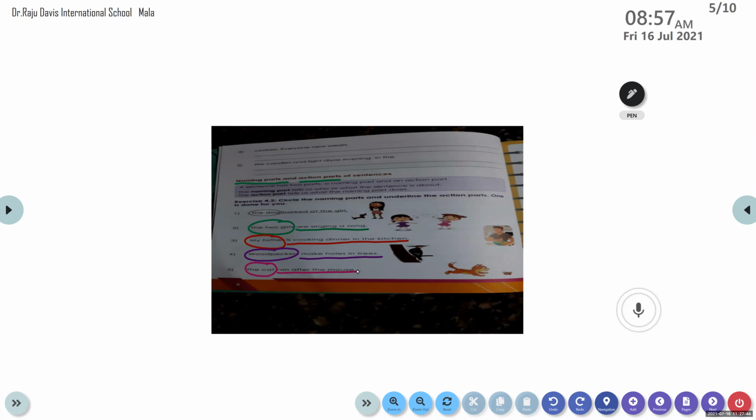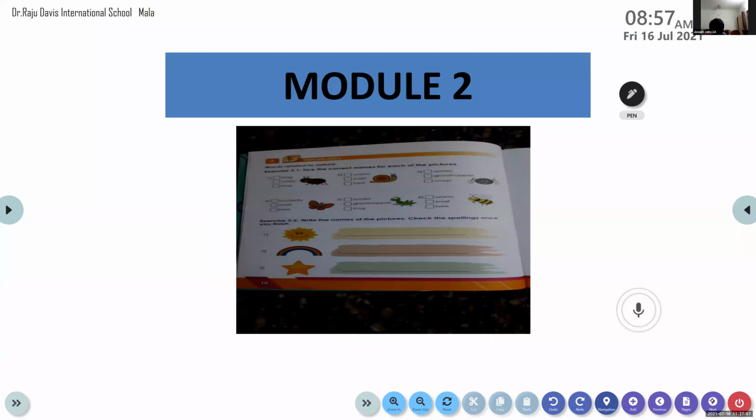Is everybody clear with the action parts and naming parts of sentences? Yes? Everyone? Okay, very good. So let's move ahead and go to module 2. Module 2 starts on page number 9.